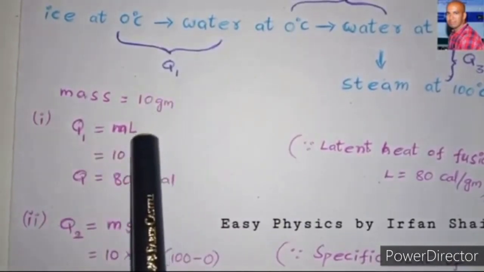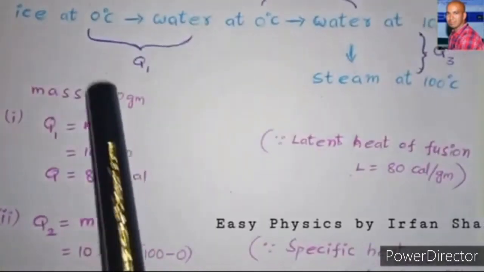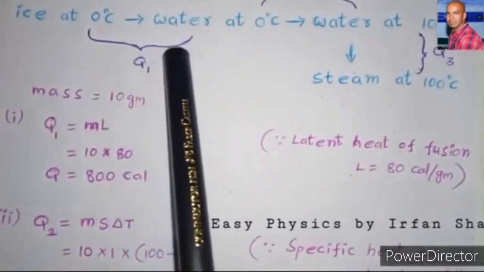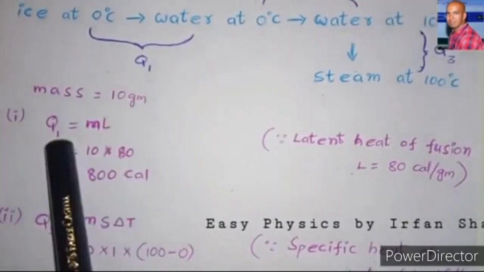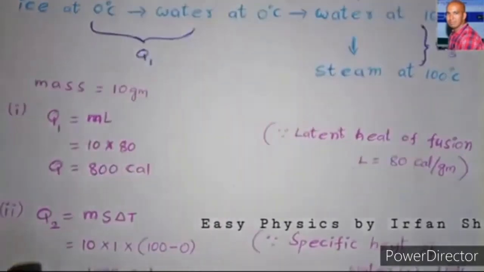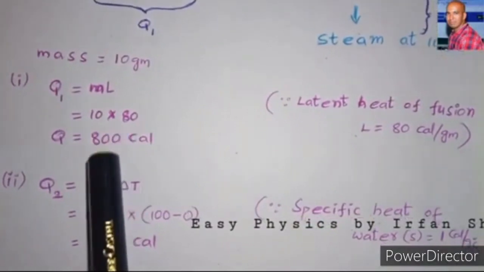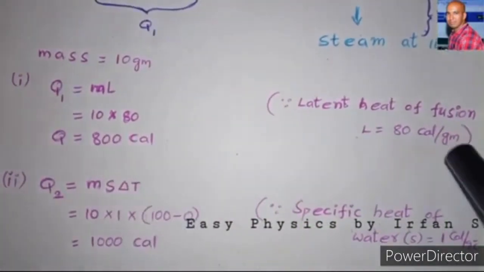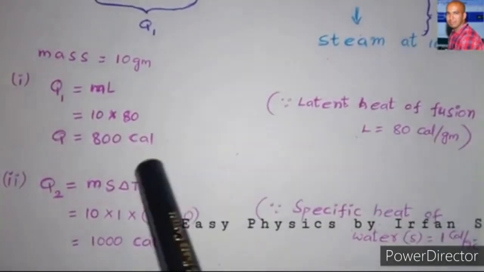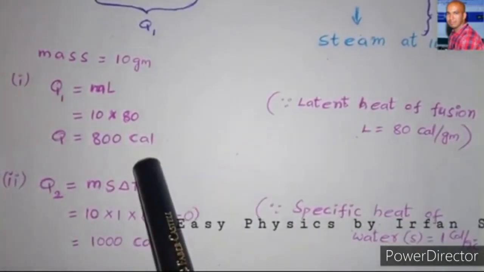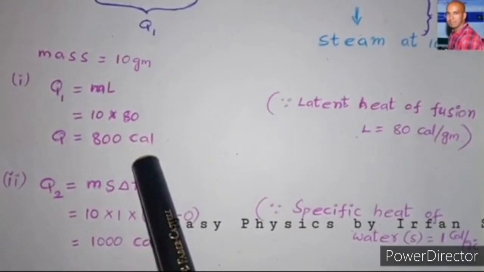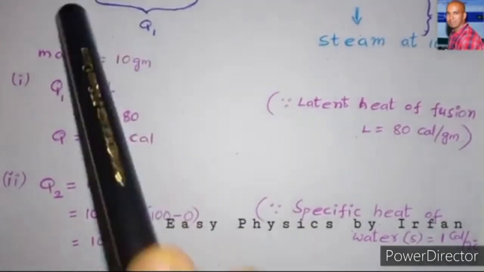What is L here? L is the latent heat of fusion, because ice is converting into water. So the formula is Q1 equals mL. We know the mass m is 10 grams, and the latent heat of fusion is 80 calories per gram. By substituting and simplifying, we get 800 calories. So this is the value of Q1.